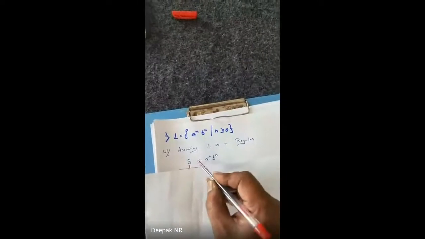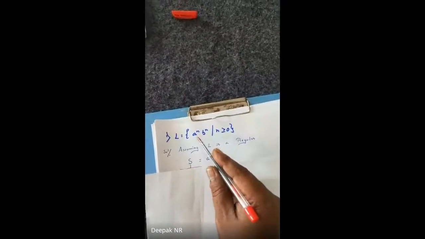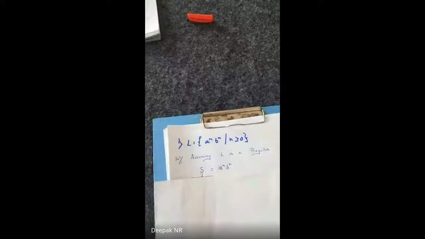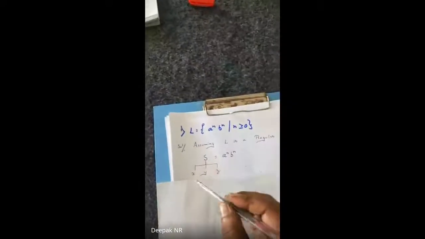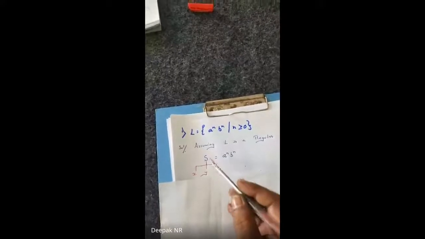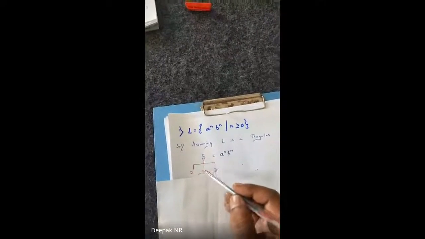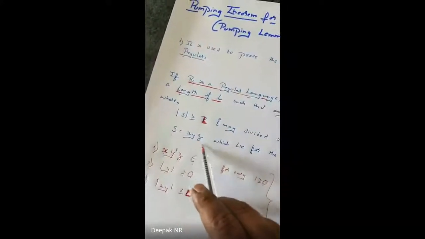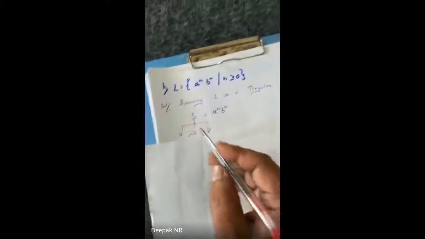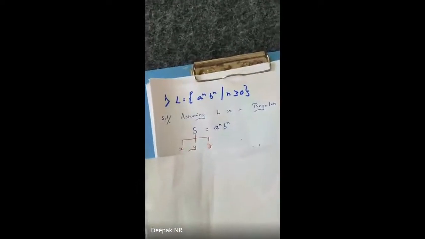The string is equal to a^n b^n. What do you mean by S? S means the string has been divided into XYZ format. S is divided into XYZ format. As I said here, S is equal to XYZ. The given S has been divided into XYZ format.